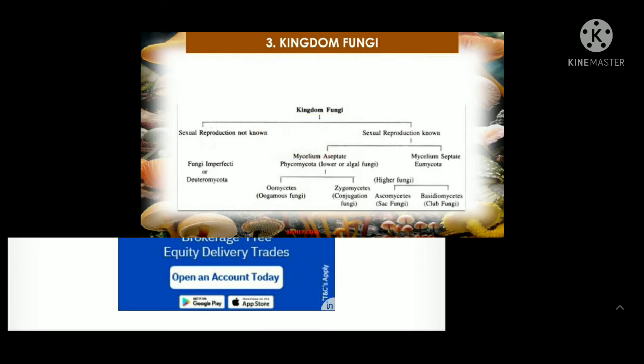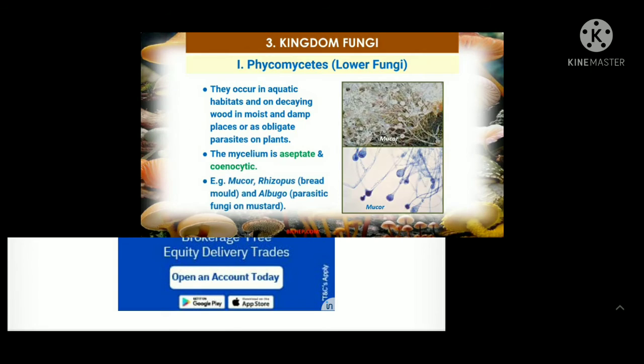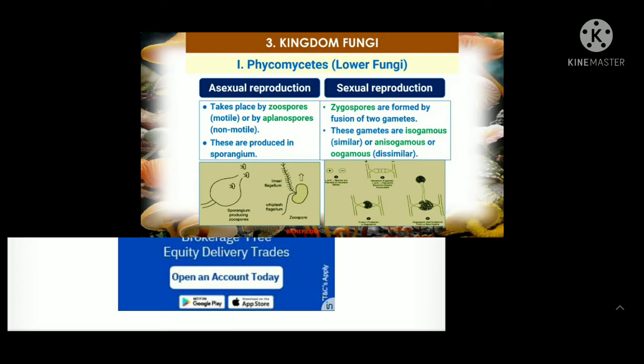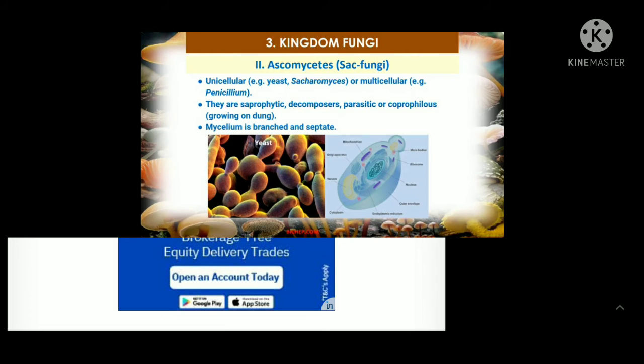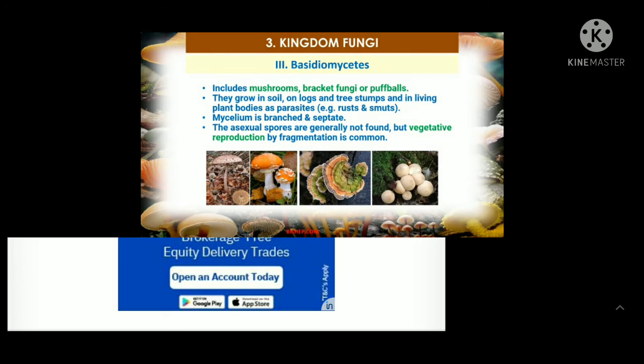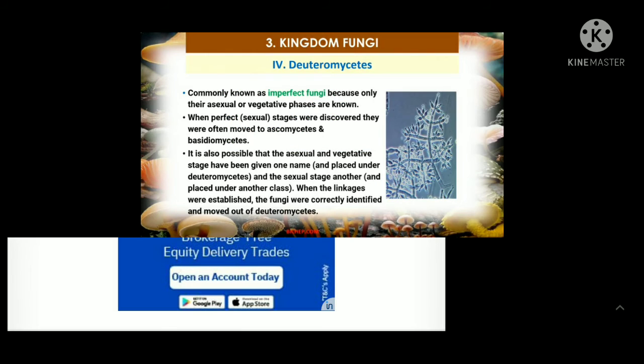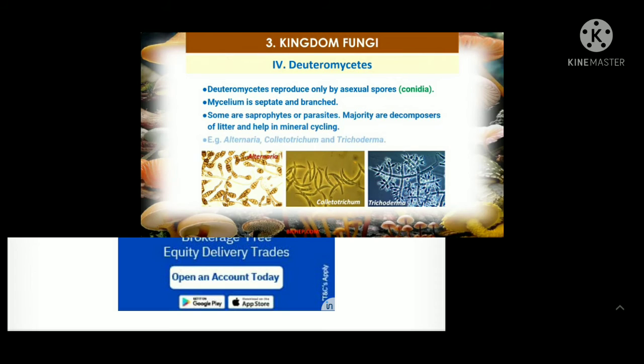Kingdom Fungi have been classified into different categories. We know there are different fungi: Basidiomycotina, Zygomycotina, Ascomycotina and Deuteromycotina. Some are unicellular, and the Basidiomycetes are the mushrooms, which reproduce by vegetative reproduction. Deuteromycetes have asexual spores, that is, the presence of conidia.